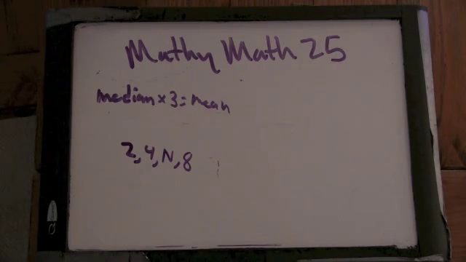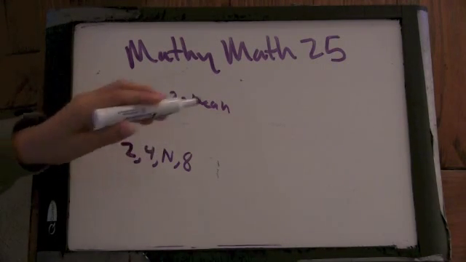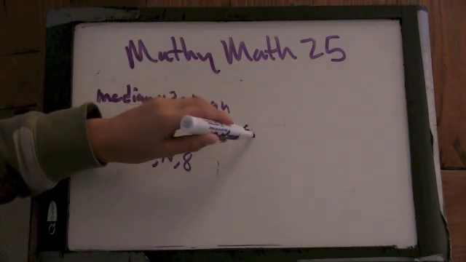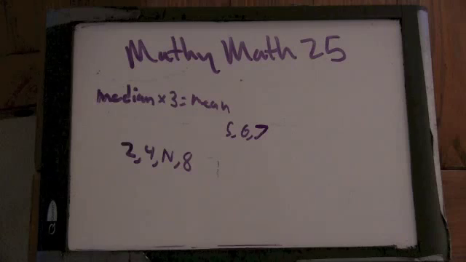Here, the median is, well, n can be 5, 6, or 7. Let's look at the biggest one. Or, no, actually let's look at the smallest one, and it's 5.